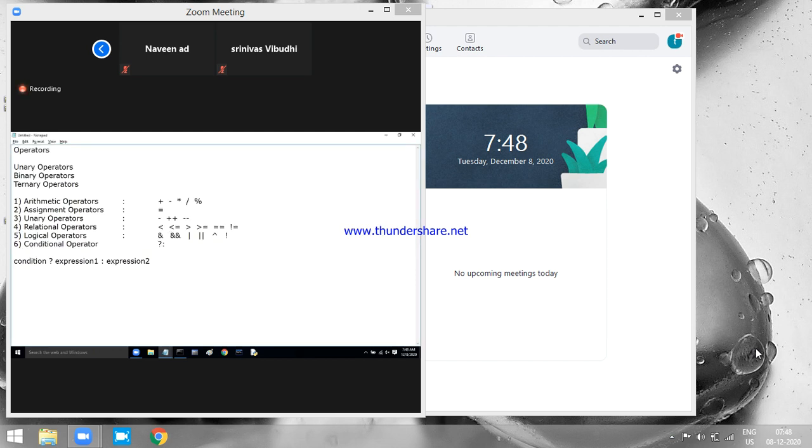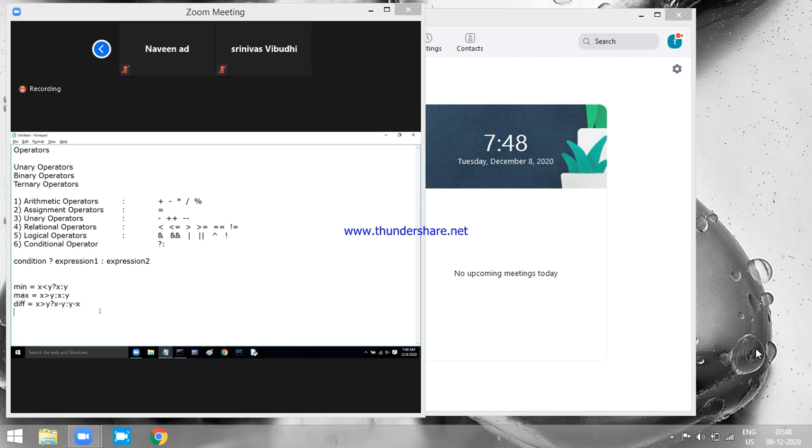Or if you have two variables and I want to find out the smallest of those two numbers, I write min is equal to x less than y; if true, store x, otherwise you store y. I want to find max: x is greater than y; true, store x, else store y. Difference: if x is greater than y, you do x minus y, otherwise you do y minus x. That is what you should do.